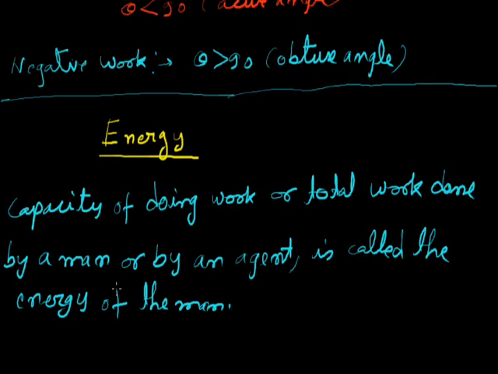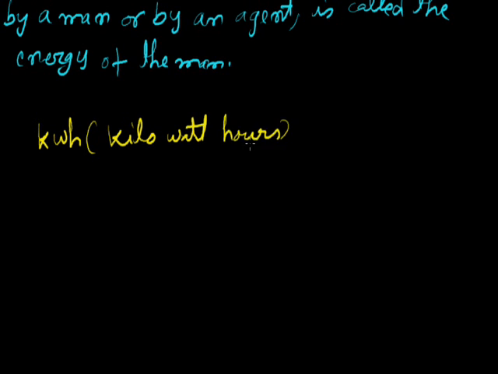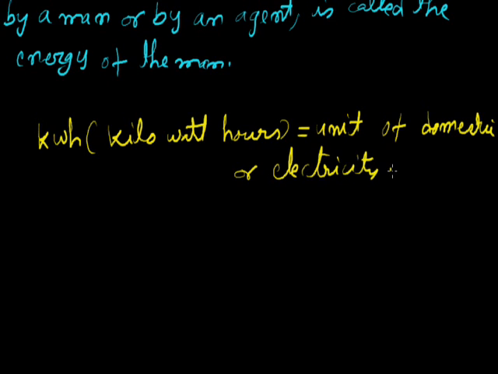So unit of energy is same as the unit of work, but one unit we consider here is very important, in the domestic purpose. What is it? Kilowatt hour, and the full form is kilowatt hours. So this we say 1 unit of electricity board, unit of domestic electricity energy.